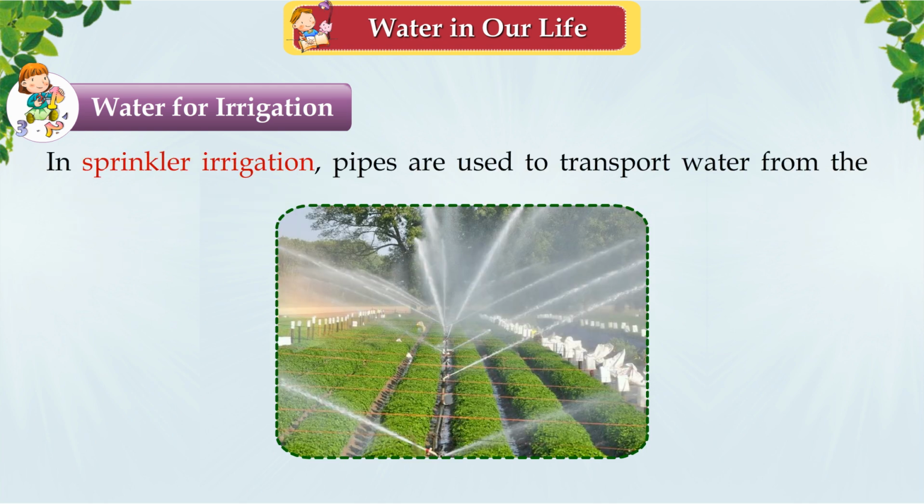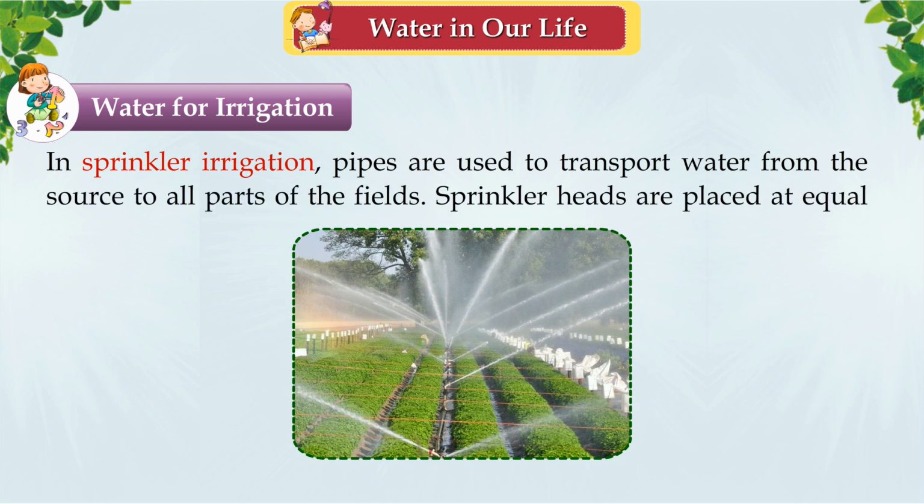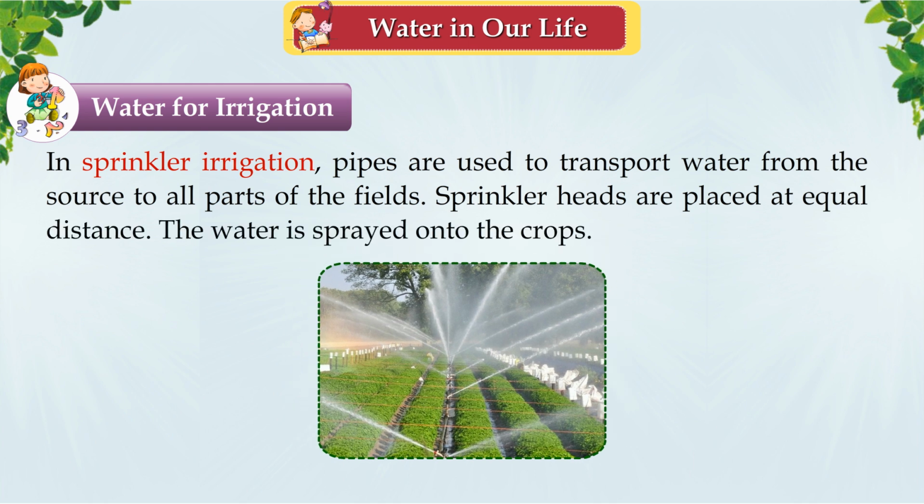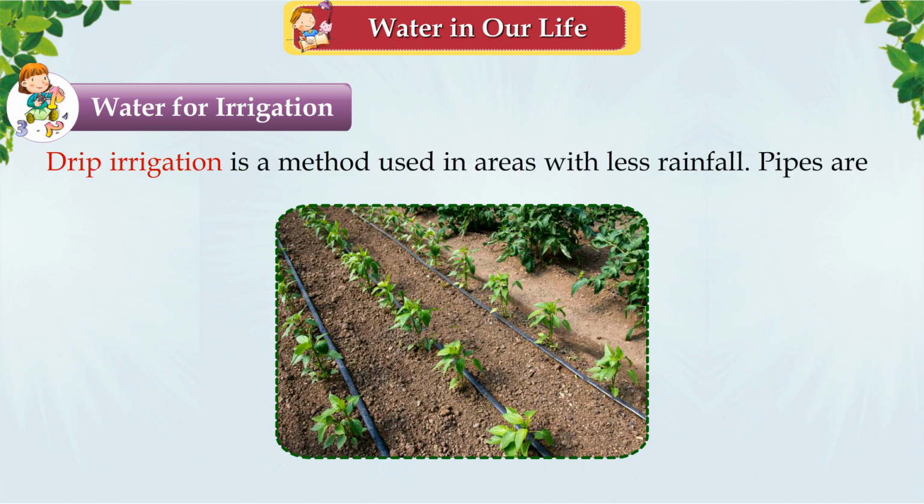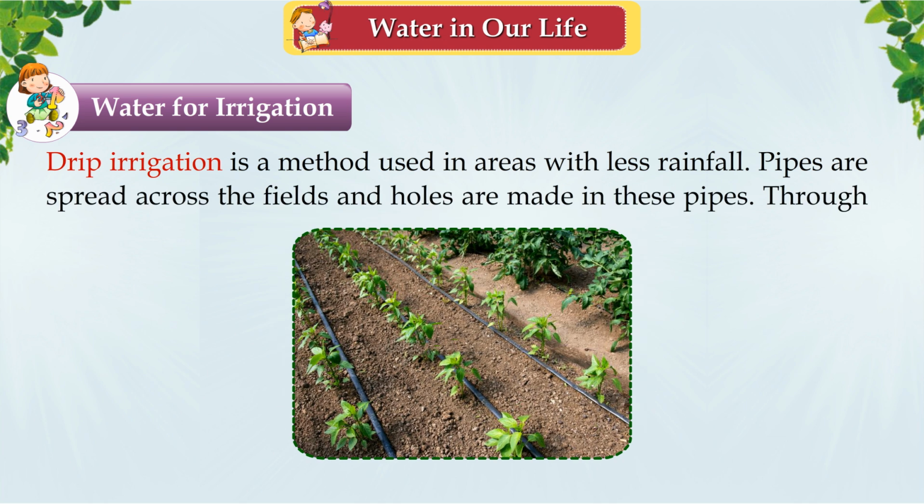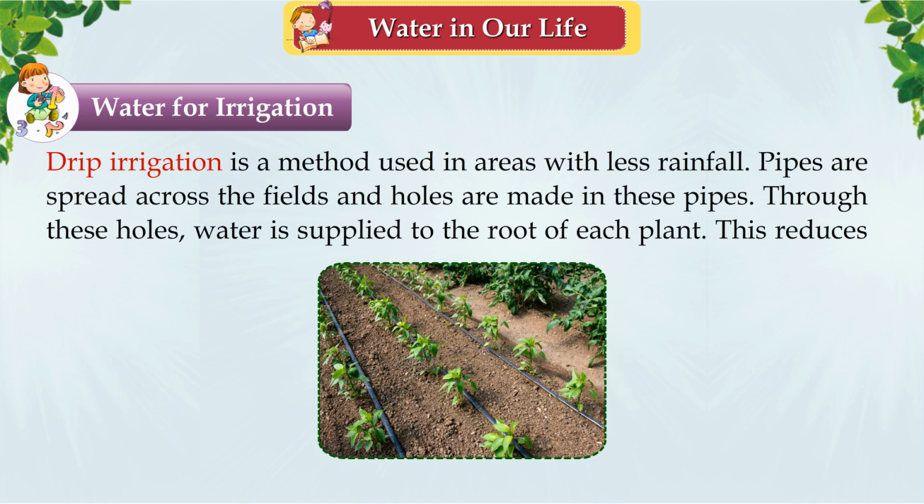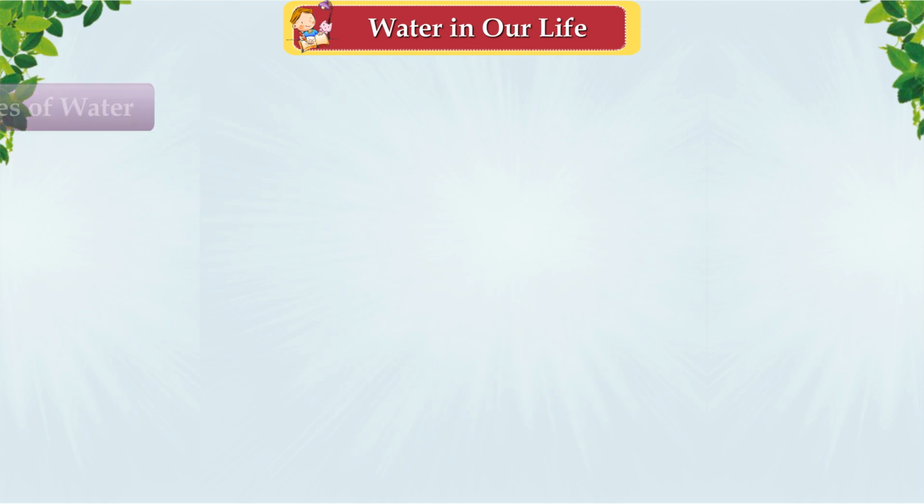In sprinkler irrigation, pipes are used to transport water from the source to all parts of the fields. Sprinkler heads are placed at equal distance. The water is sprayed onto the crops. Drip irrigation is a method used in areas with less rainfall. Pipes are spread across the fields and holes are made in these pipes. Through these holes, water is supplied to the root of each plant. This reduces wastage of water.